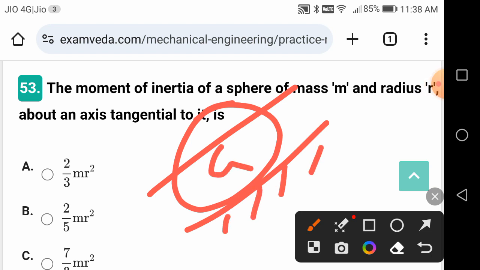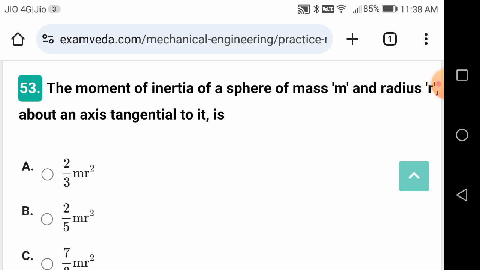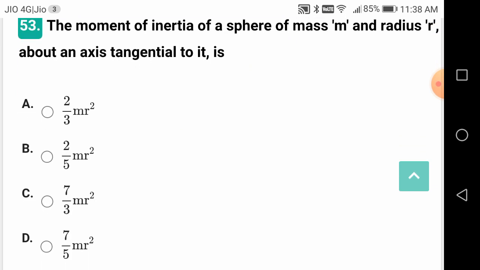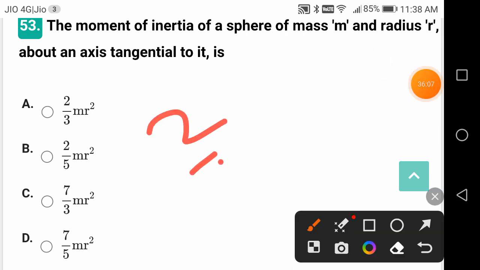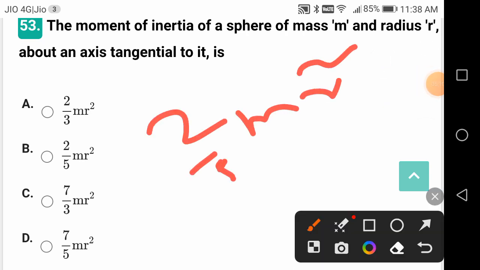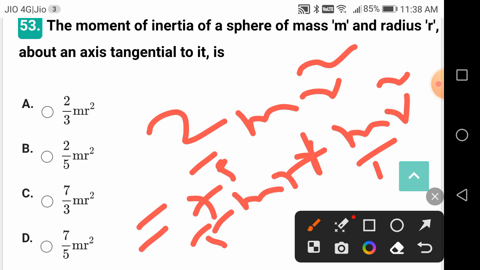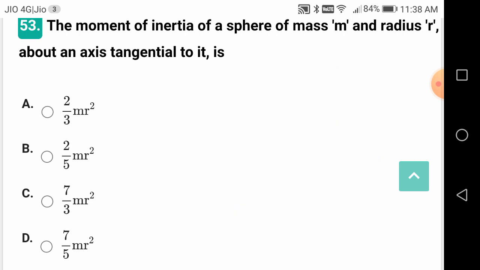This is the axis about which he is asking the moment of inertia. How you are going to get 2 by 5 mr square plus mr square, that is 7 by 5 mr square. So how am I going to get this?